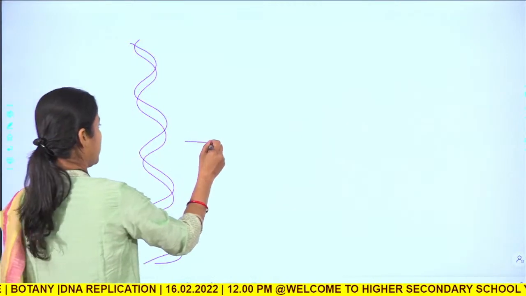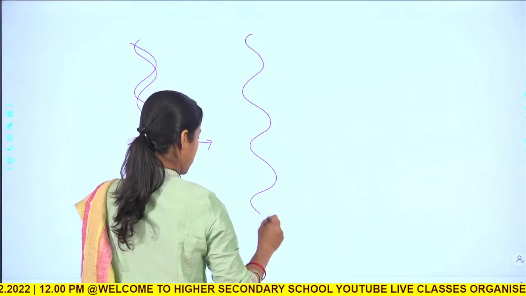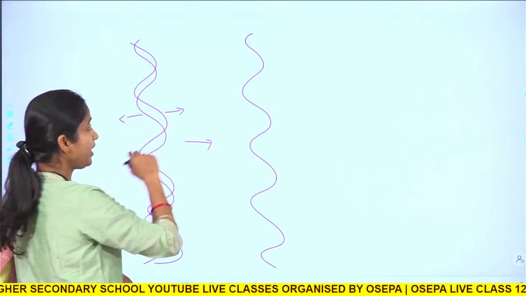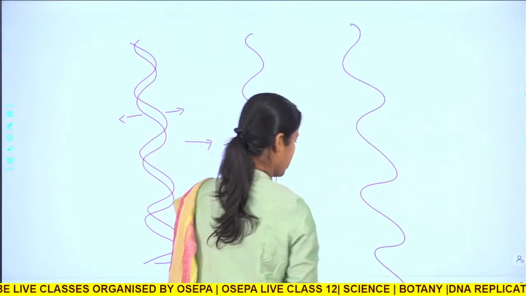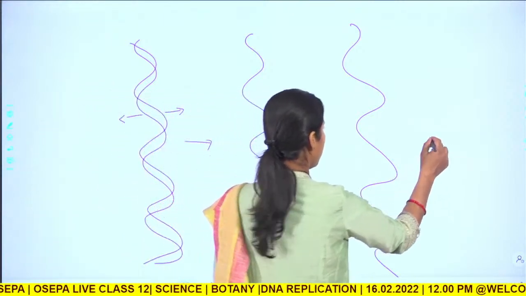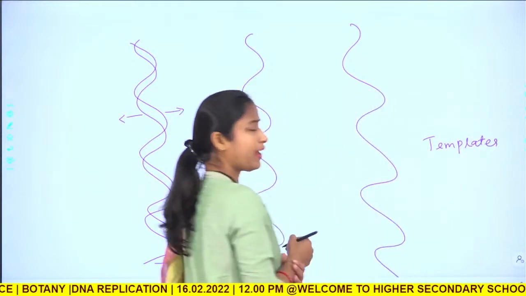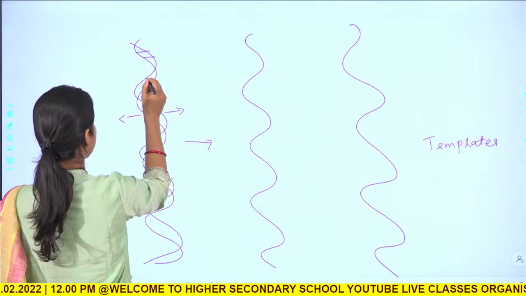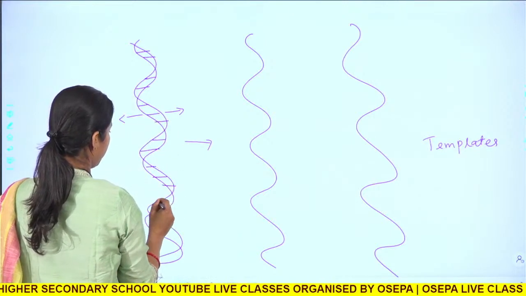First of all, these 2 strands, one is this one, the other one is this one, okay. These 2 strands separate from each other, forming 2 templates. Here these are called templates, okay. So, 2 templates will be formed by dissolution of the hydrogen bonds which are present between them.